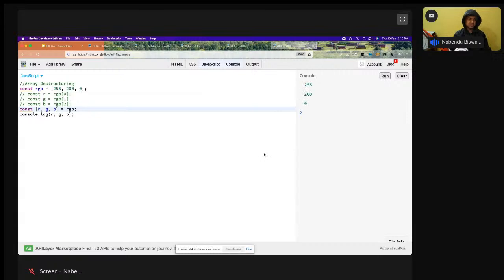In array destructuring, and it is now a mandatory feature in React because there is the useState hook which uses array destructuring, it is exactly the same thing as these 3 statements. R will be assigned whatever is the first index element, G will be assigned the second, and B will be assigned the third, and again you can take any variable name. It is exactly the shortcut of this. So this is known as array destructuring.